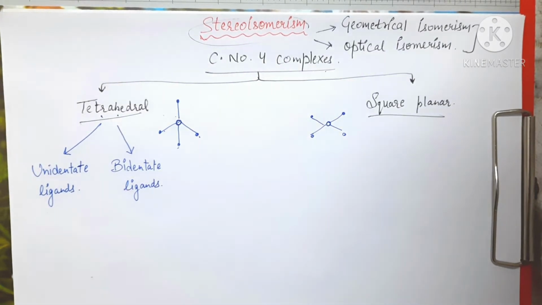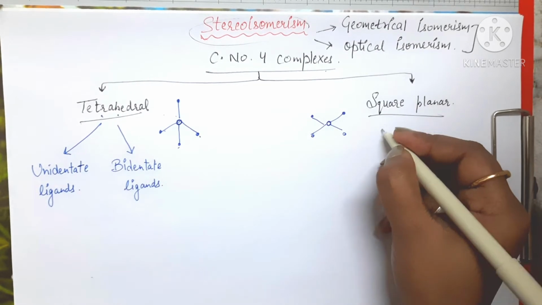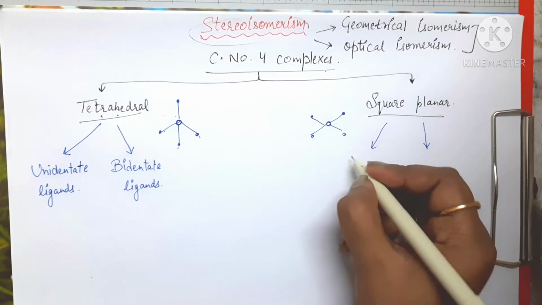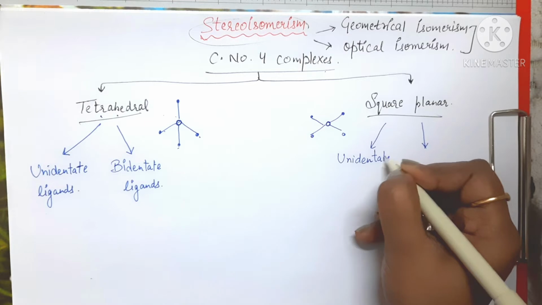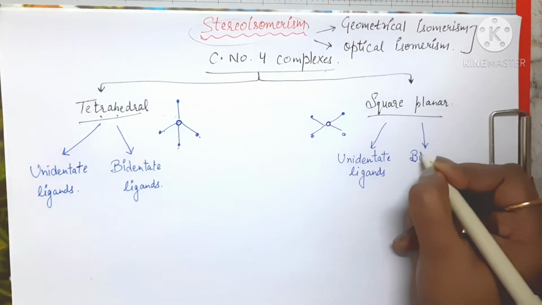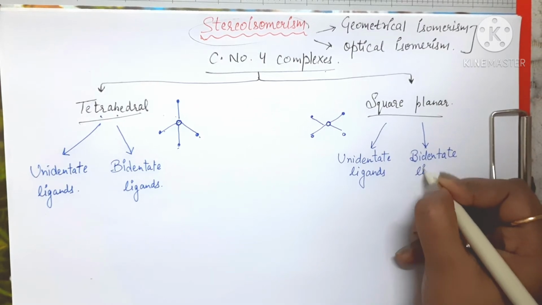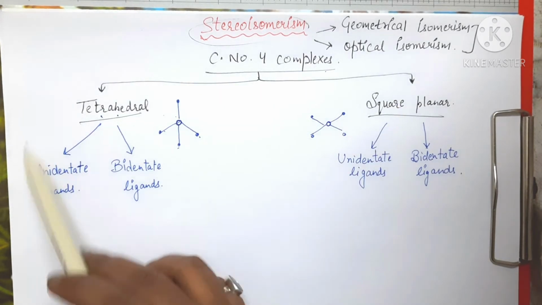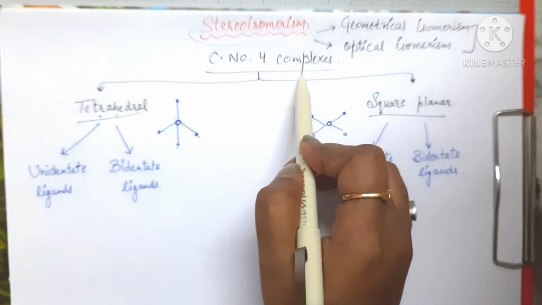So what will be the types of stereoisomerisms that we will be studying? Okay, in square planar also we will be studying the stereoisomerism if the ligands attached are unidentate or bidentate.